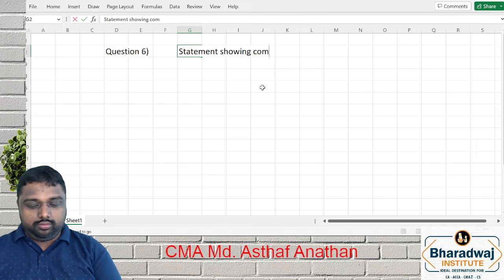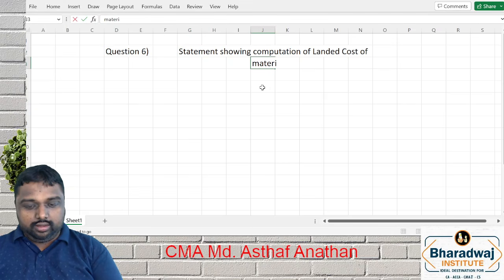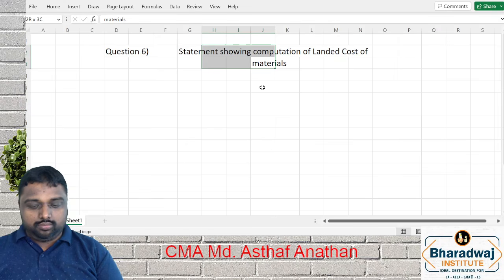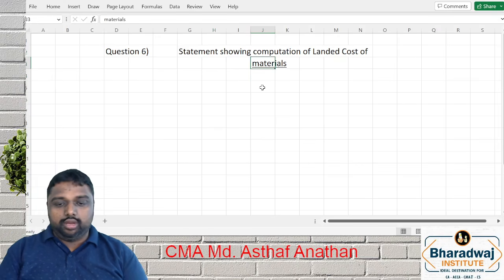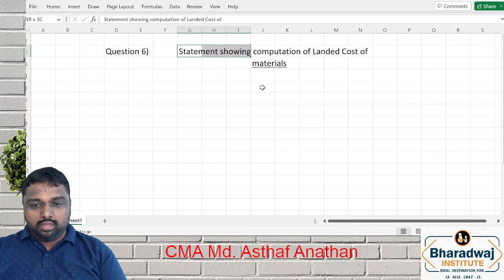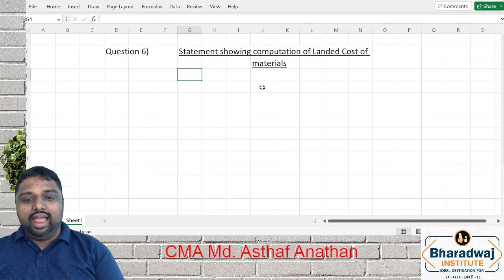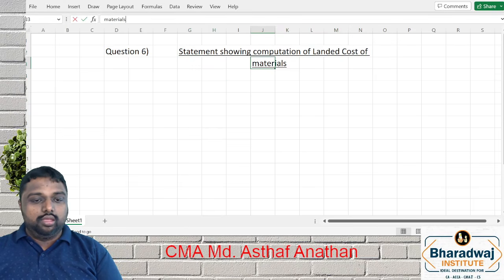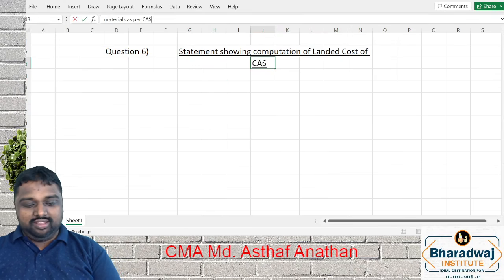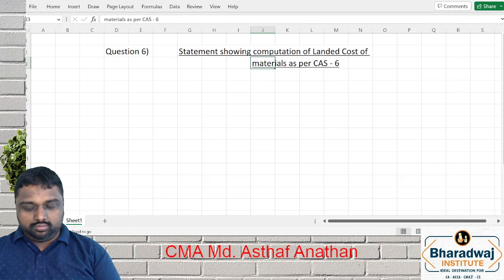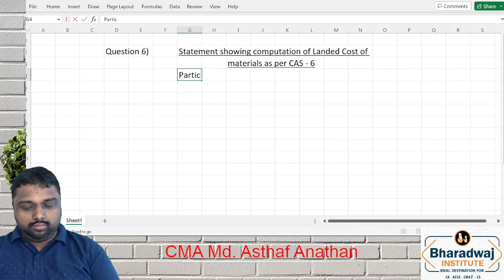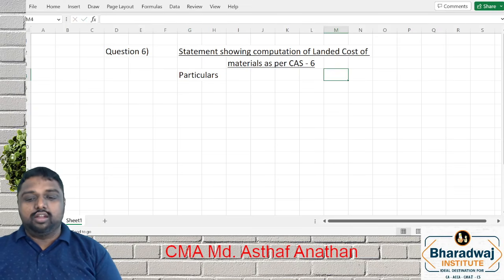Statement showing computation of landed cost of material. Statement showing computation of landed cost of material. We can write as per CAS 6. So we'll start one by one item.